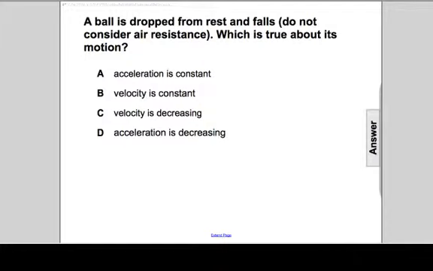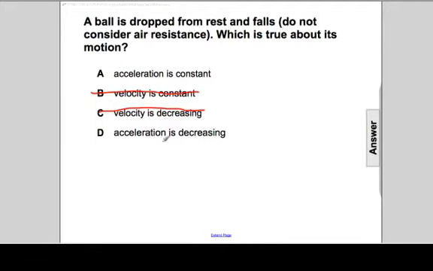Is acceleration occurring? Sure it is. So we know that's definitely a possibility. Is its velocity constant? Probably not. It's going to change velocity as it falls. As it falls, could its velocity decrease? No, it'd have to be thrown up. If it's dropped from rest, it would do that.